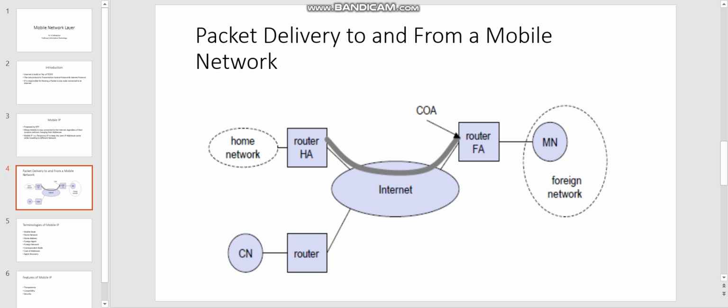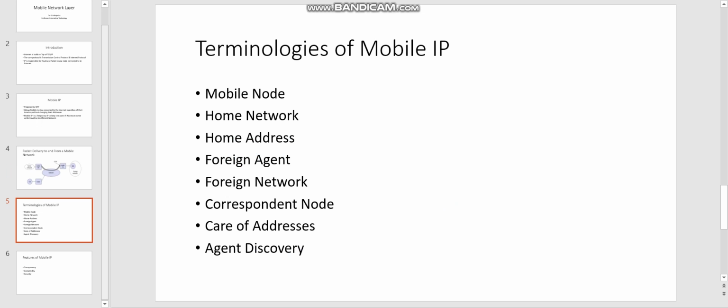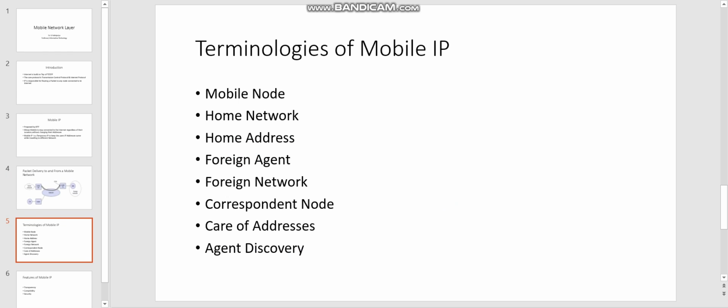Next, the home agent. The home agent is located in the home network and provides several services for the mobile node. The home agent maintains a location registry. The location registry keeps track of the node's location using the mobile node's current COA. The home agent operates in two ways: agent discovery and agent solicitation. These are the two discovery methods used to identify the location of the mobile node.